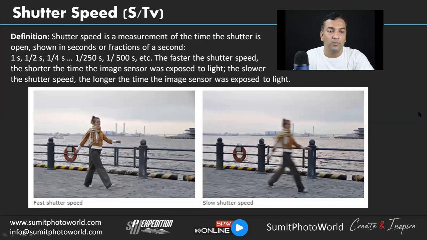Now we will talk about shutter speed. Shutter speed is a measurement of the time the shutter is open. It's a camera mechanism, and it tells us how long the shutter will remain open. That is considered the shutter speed, or exposure time.